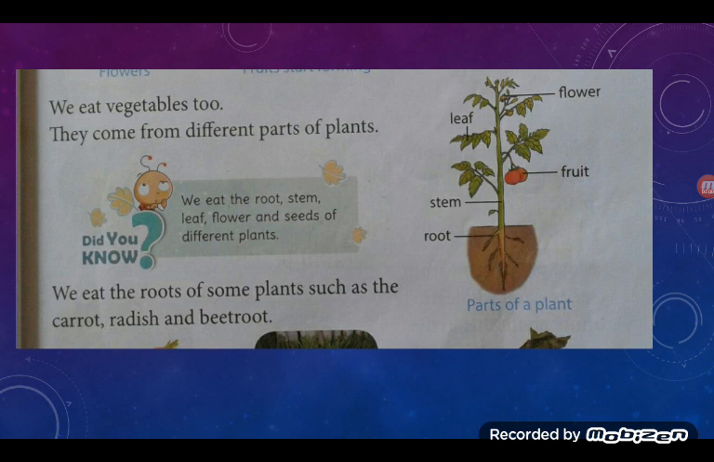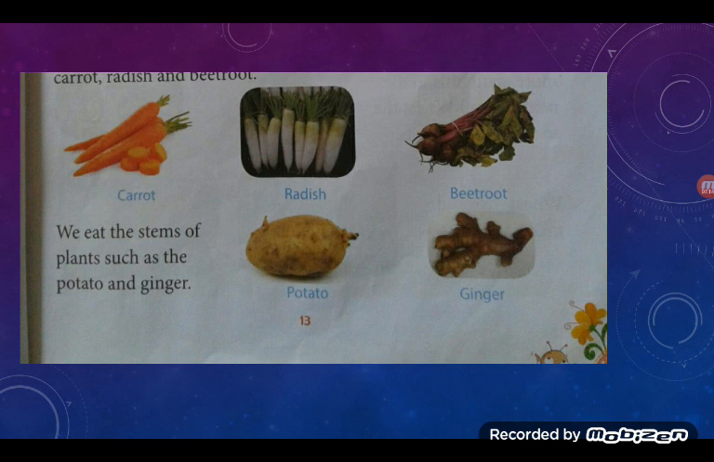So let us read about it one by one. We have studied already. We are going to read again. We eat the roots of some plants such as carrot, radish and beetroot. See these pictures. Carrot, radish and beetroot. Then we eat stems of plants such as potato, ginger. Yes, and even I told you about the lotus stem. It is also used as a vegetable.